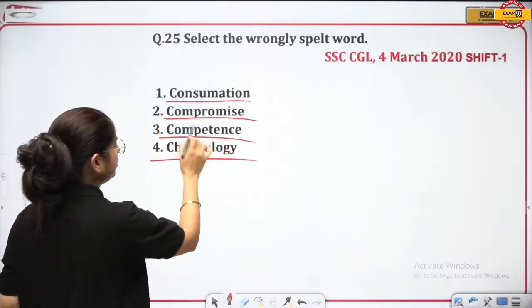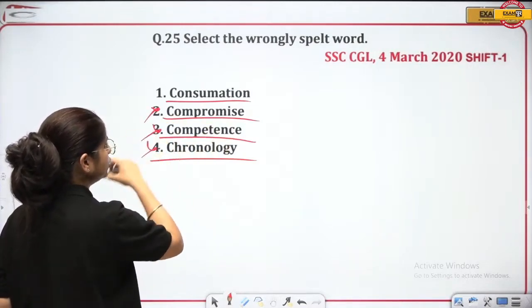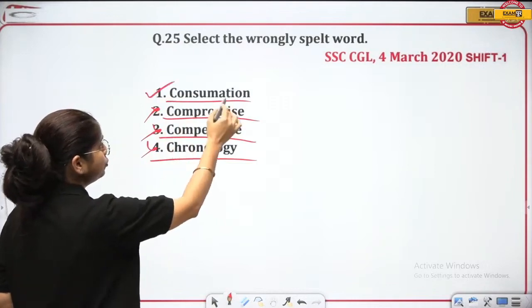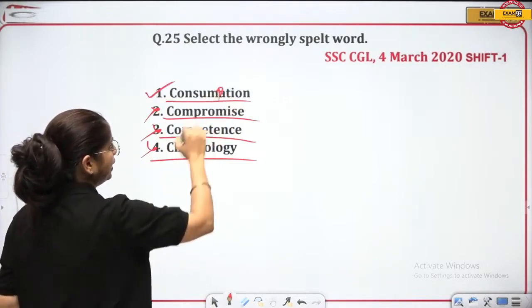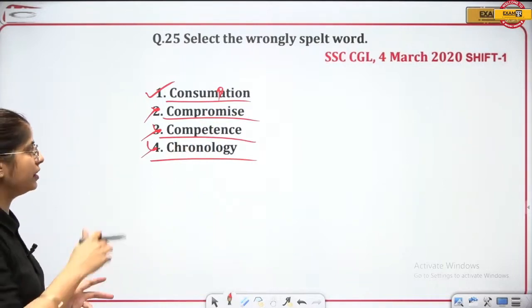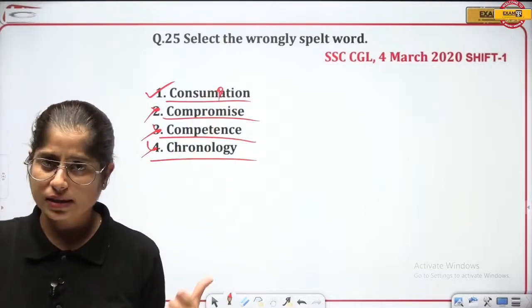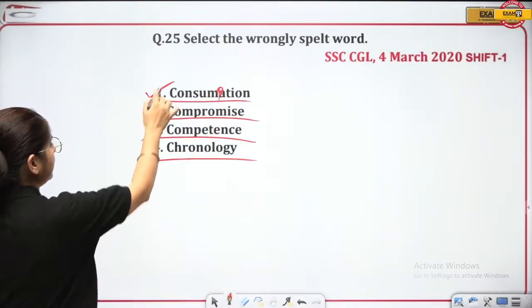Consummation, compromise, and compromise is correctly spelled. So here, this is not the answer. Competence, chronology, correctly spelled. Here, consumption, MP. Right? Consummation is the incorrect one. If we are talking about consumption, then the spelling should be consumption. The incorrect spelling was A, right? So here the answer is 1.